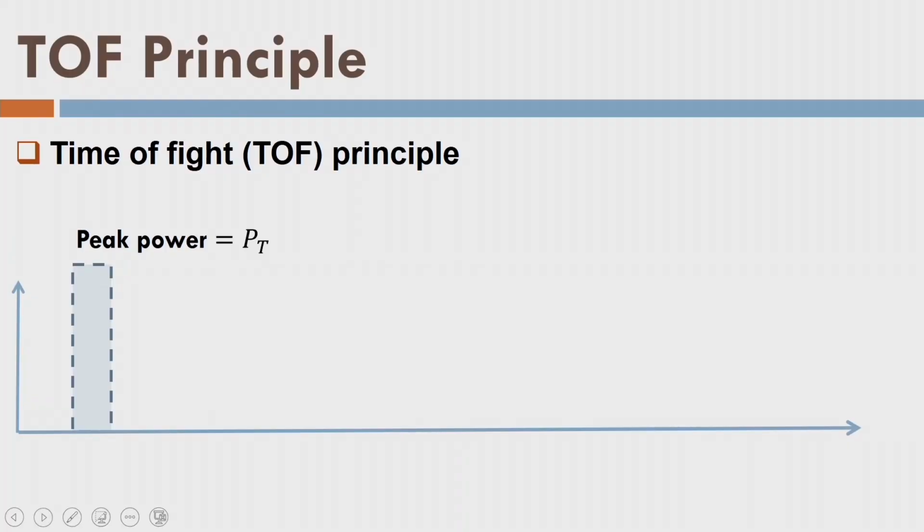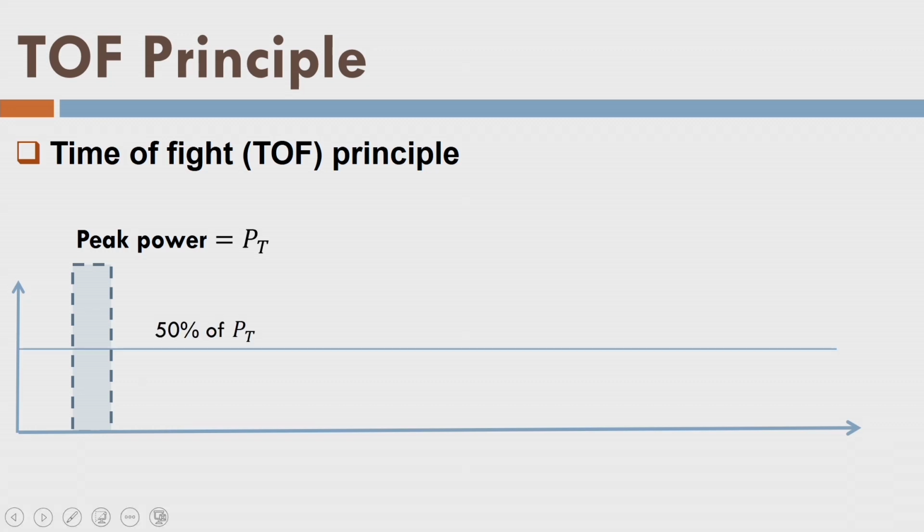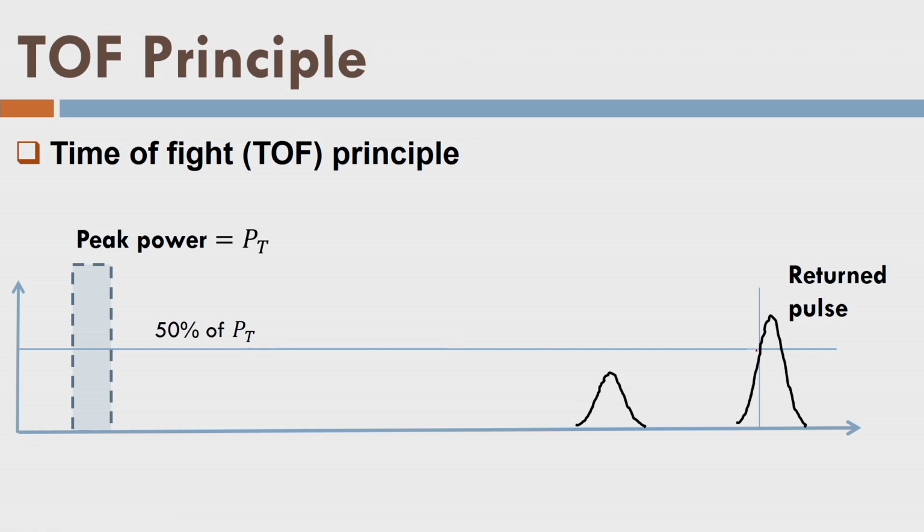So, let us see there is a power and time curve. This is the peak power of the modeled laser pulse, which is rectangular in shape. If the reflected pulse crosses some threshold, I will assume that the signal has been received and it is a valid signal. If this is the reflected pulse below the threshold, I will assume that it is not being received. At the same time, if this is the laser pulse, and this is the returned pulse crossing a certain threshold, I will mark this as a point here.